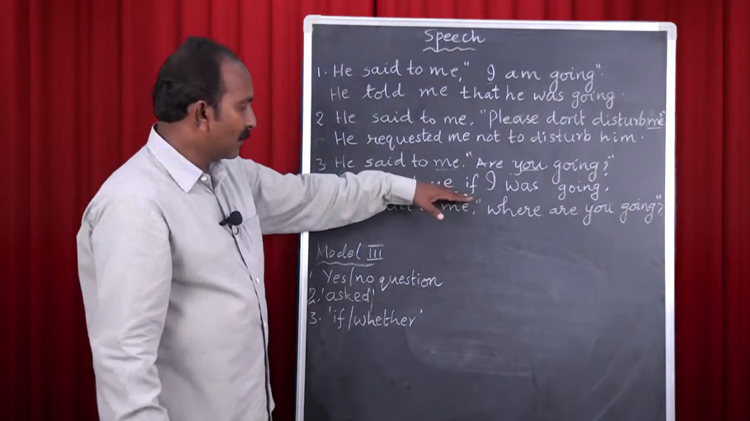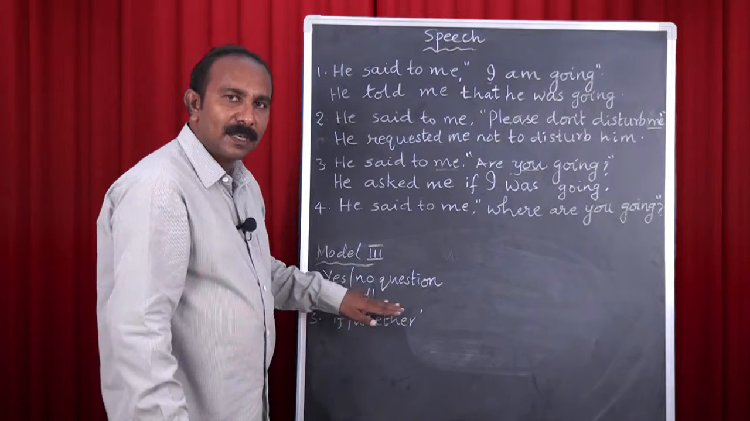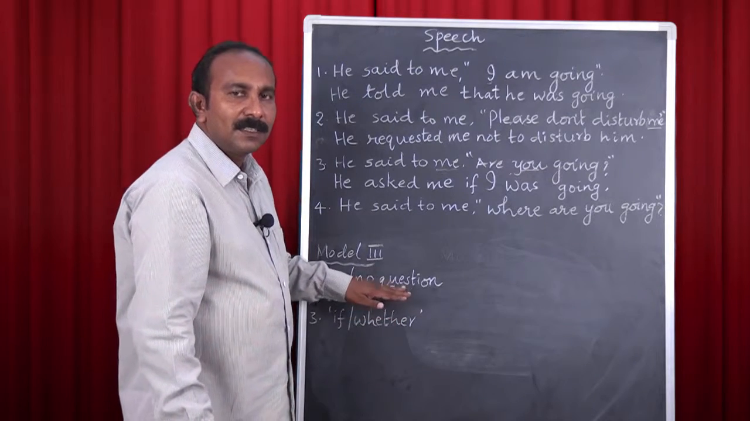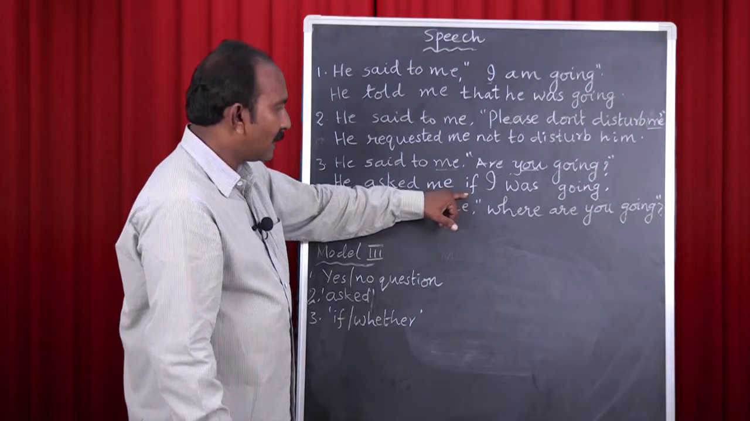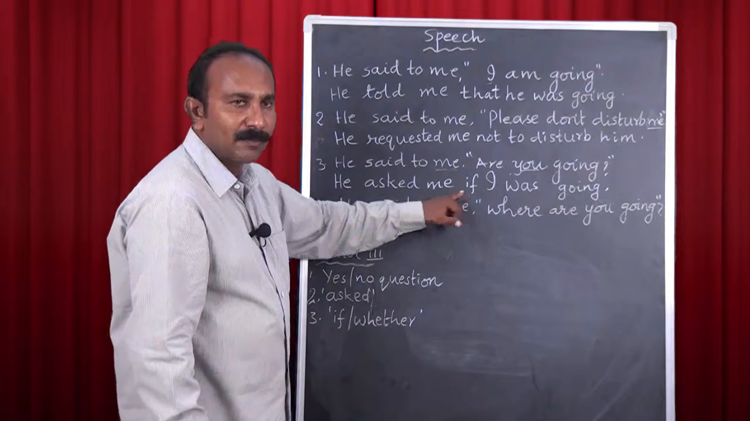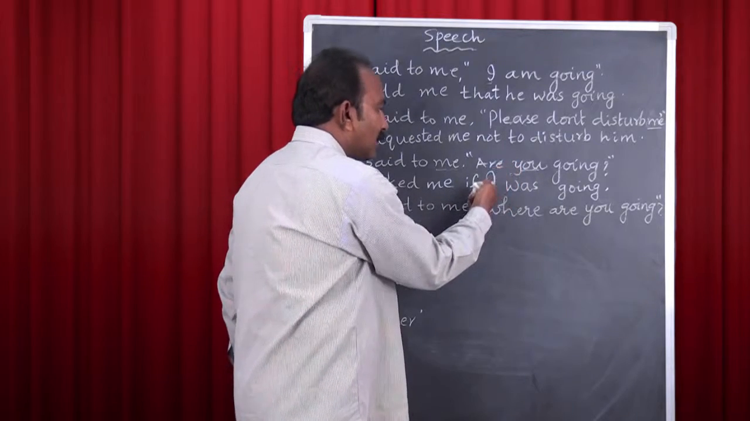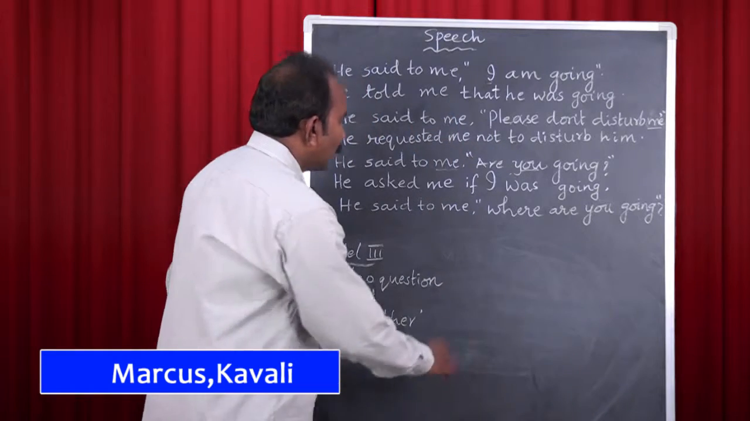So what about the third model? It is a yes or no question, asked or inquired or questioned or interrogated is used as reporting verb, and if or whether is used as linking word. And the other thing we have to remember is we have to use the subject first, and then only we have to use the helping verb. Now model 4.